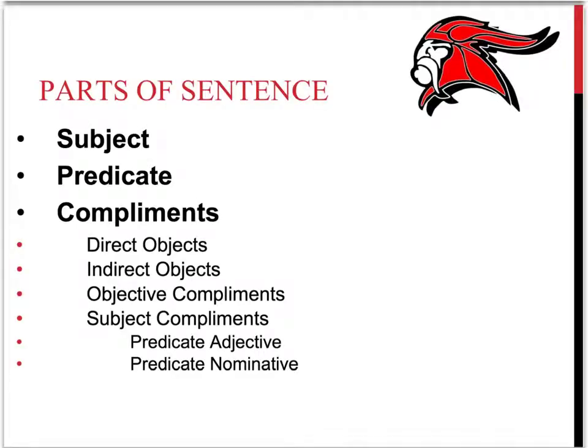This is the English section, and today we'll be discussing parts of the sentence. In our last lecture we discussed parts of speech. This lecture we'll be talking about parts of the sentence. When we're discussing parts of the sentence, what we're talking about specifically are subjects, predicates, and their complements. Complements can come in multiple forms, and we'll discuss each in their entirety. But just to remind you, subjects, predicates, and complements are what make up the parts of the sentence.